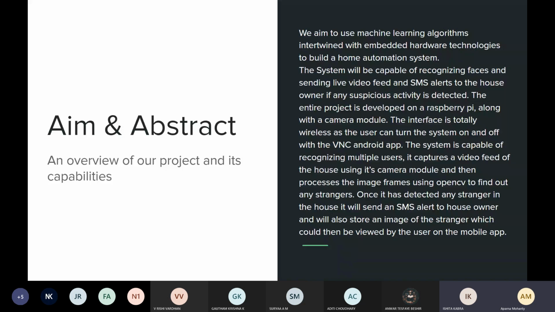The aim in our abstract, the basic thought behind the working of the project, is that we're going to use machine learning algorithms along with hardware, that is our sensors and embedded systems, to build a home automation system. This system will have certain functionalities. One major functionality is intruder detection. How we're going to accomplish this is using machine learning algorithms along with image processing algorithms. Two of the major libraries that we'll be working with are OpenCV and TensorFlow.